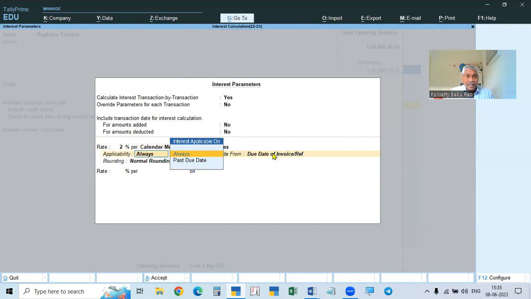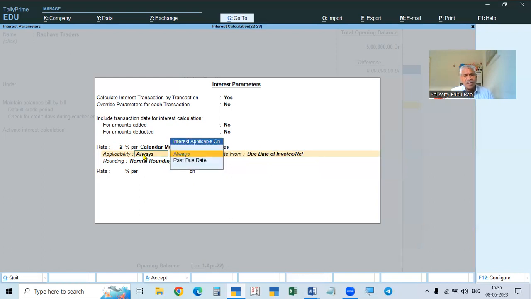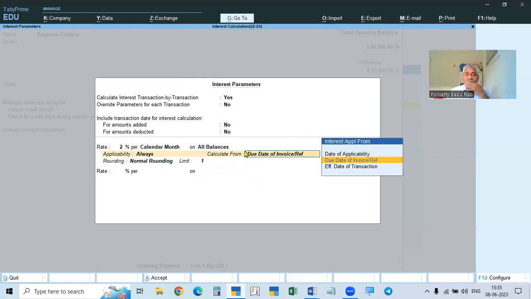Okay, now the next one is how to calculate here. As per the special setting, we always calculate as per the other settings, so it is to be calculated from the due date of the invoice.